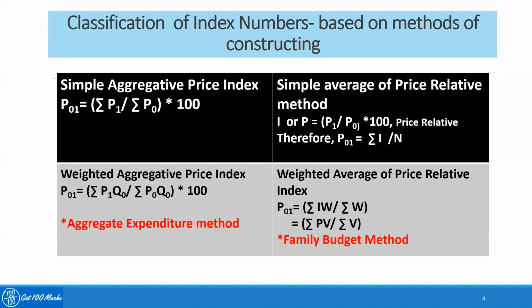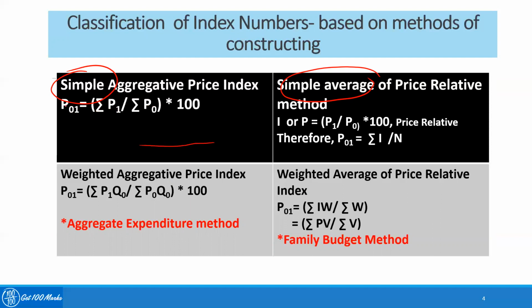There is another way we can classify the index number, based on the method of construction. Broadly, it can be classified into two methods. One is the simple aggregative method and the other is the simple average method. Simple aggregative means you are aggregating. The first type is the simple aggregative price index, which is summation of P1 by summation of P0. Suppose there are 5 commodities whose prices per unit are given. You add all these prices in the current year and add all these prices in the base year, divide the two, and multiply by 100.